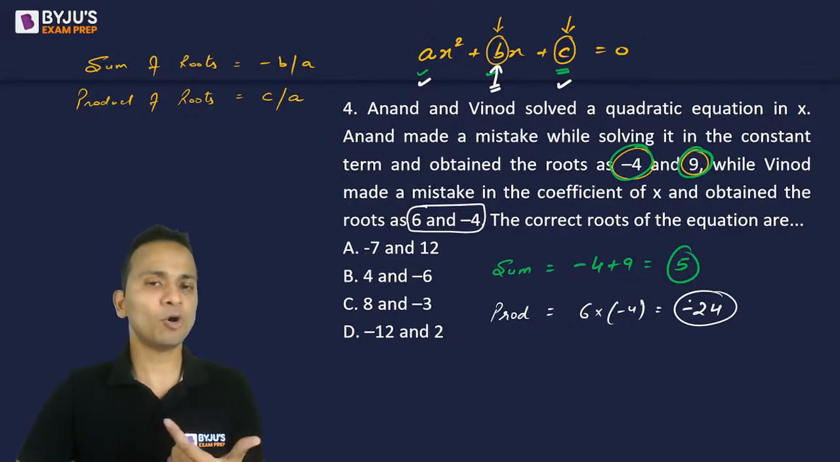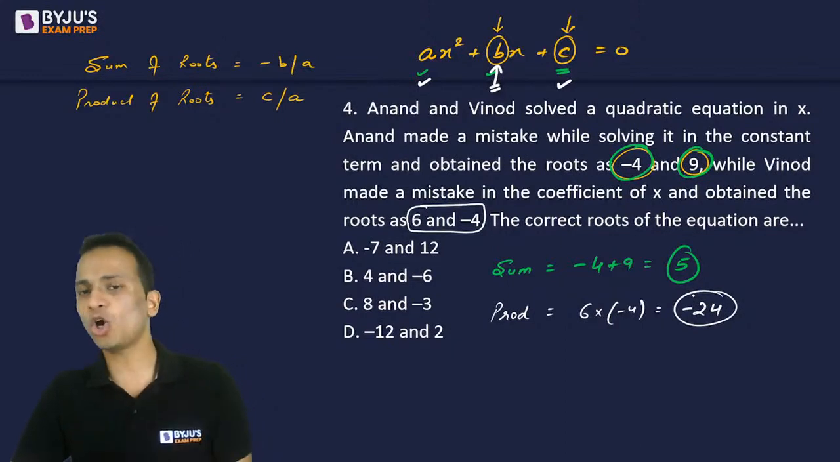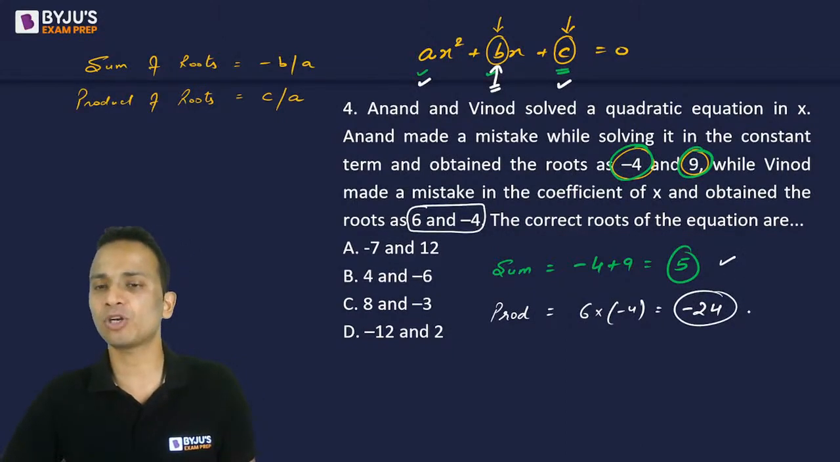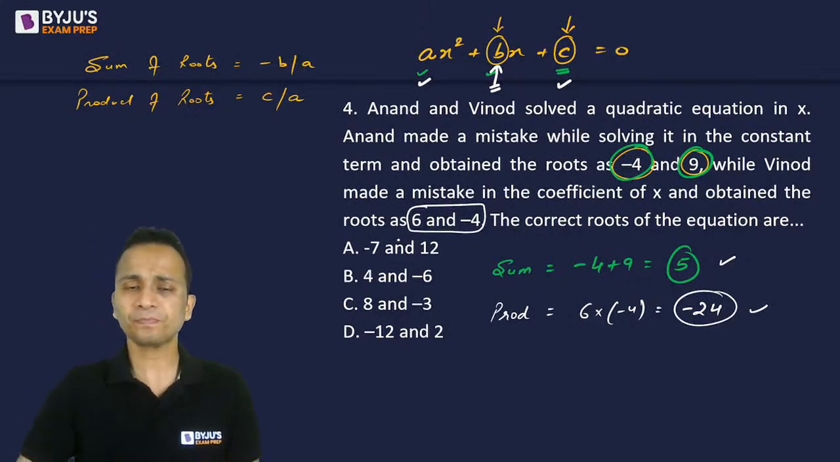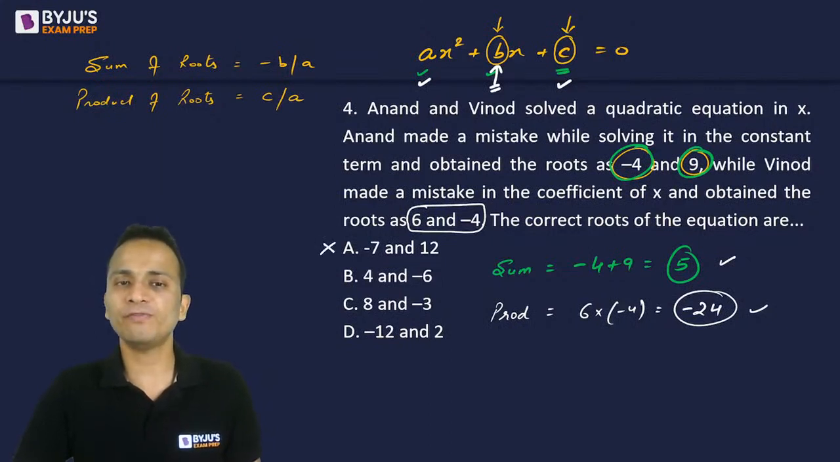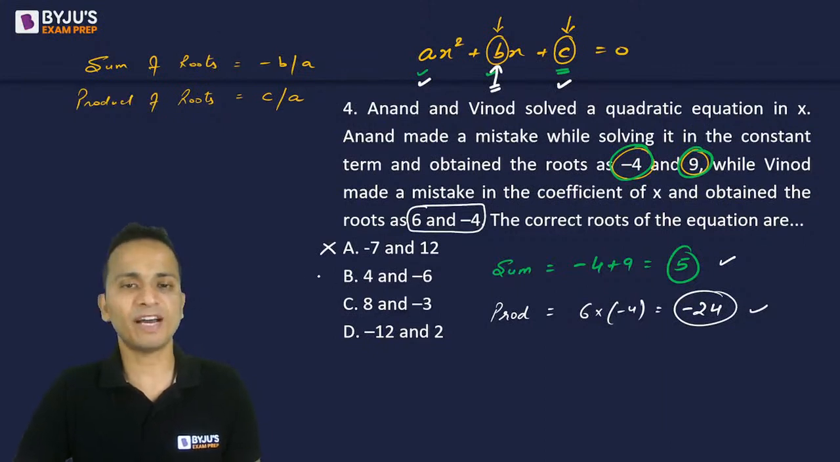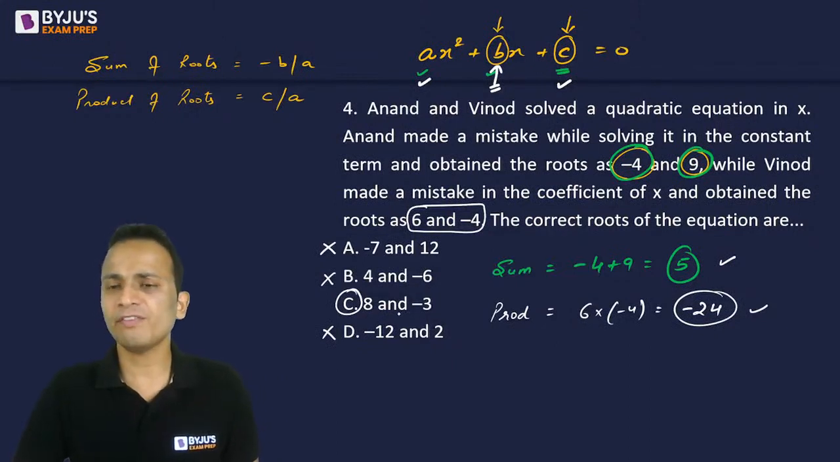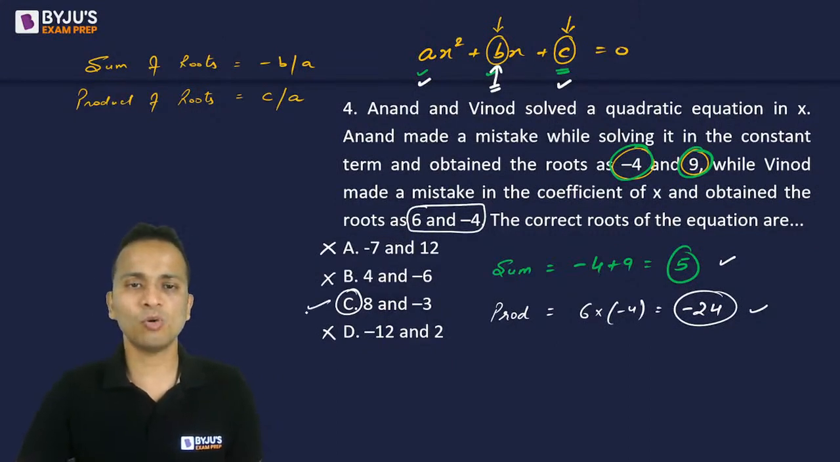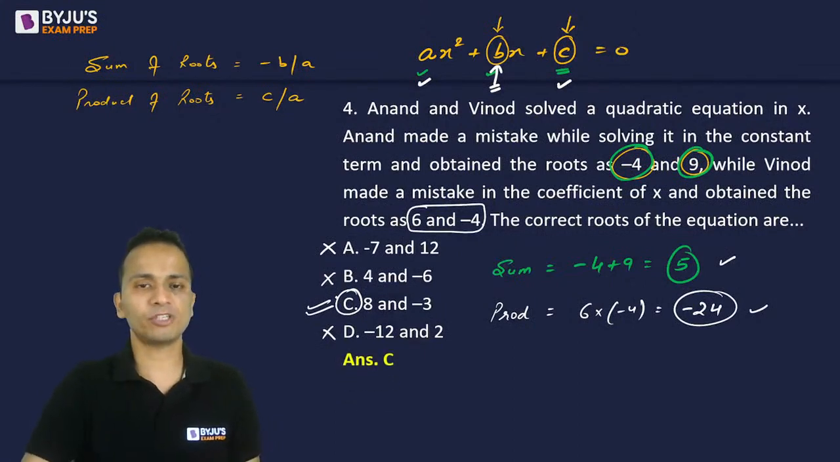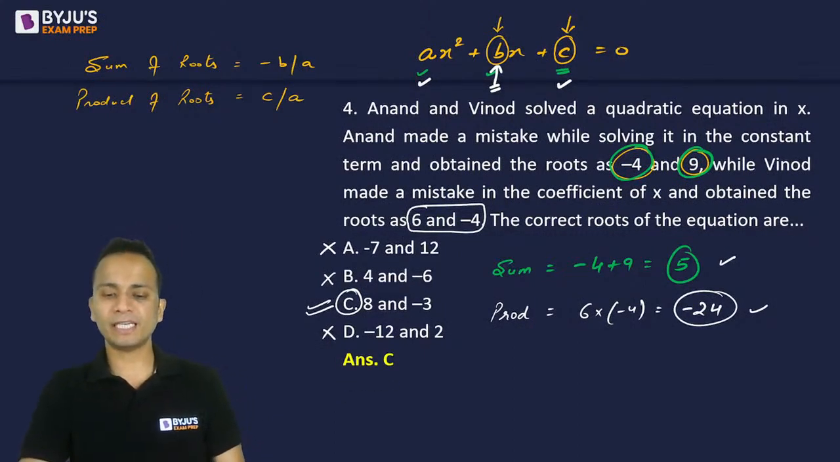Now you have to find the correct roots of the equation. Pick the option in which the sum of the roots is 5 and the product of the roots is minus 24. In the first option, the sum of the roots is 5 but the product is not minus 24, so it is eliminated. In the second option, the sum is not 5, eliminated. The fourth option, the sum is not 5, again eliminated. Option C has sum of the roots 5 and product of the roots minus 24. So option C is the correct answer.